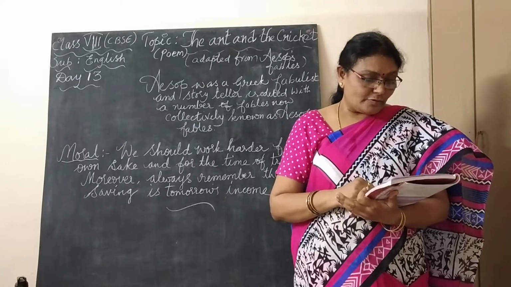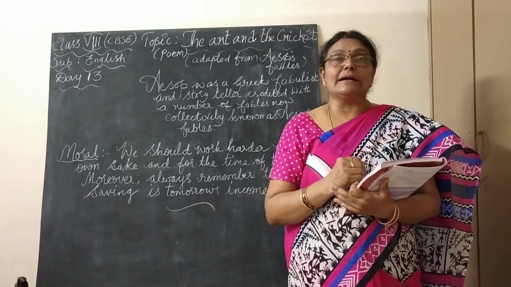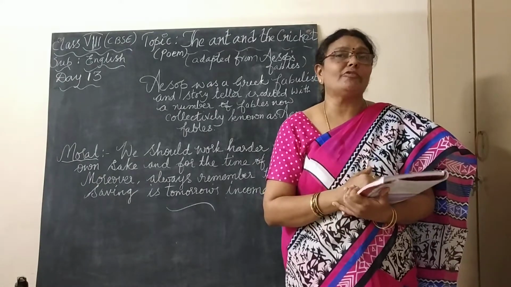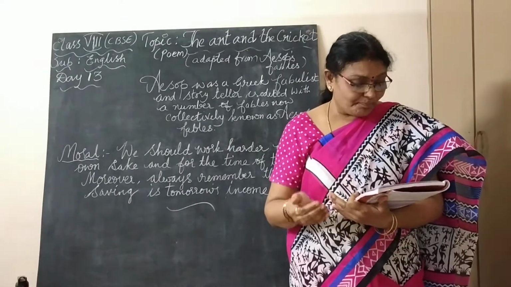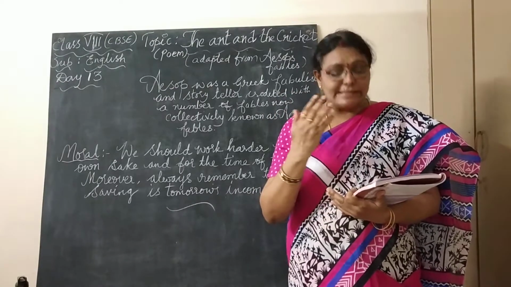Away he set off to a miserly ant. So where did he go? Because to suppress his hunger, he has to go outside to find food. So he set off for a miserly ant. He set out to meet the miserly ant.